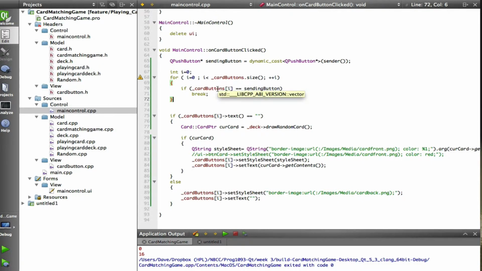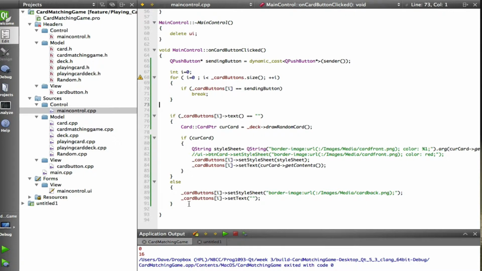Remember, cardButtons is a vector that's storing pointers to card buttons, so one of them is the sending button. As soon as that is equal, I break out of that loop. And when I get to here, i is going to hold the index of the card button that was pressed.